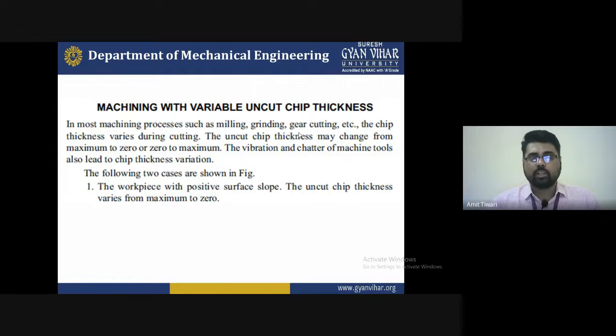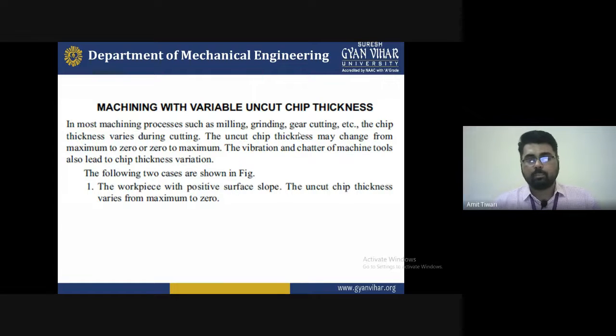There are two cases here. The first case is a workpiece with positive surface slope. The uncut chip thickness varies from the maximum to 0. So a workpiece with positive surface slope means if everything is fine and the rake angle is positive, we are working smoothly with a high spindle speed and a moderate amount of depth of cut and feed rate, and it may be possible that everything is fine. But the uncut chip thickness varies from the maximum to 0.